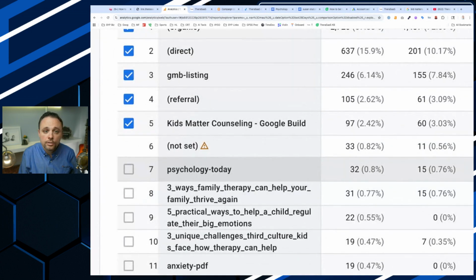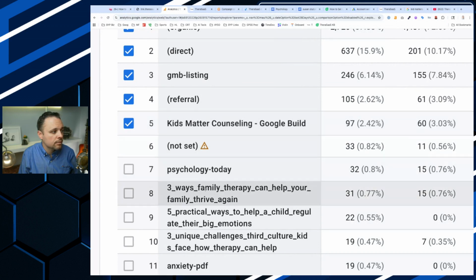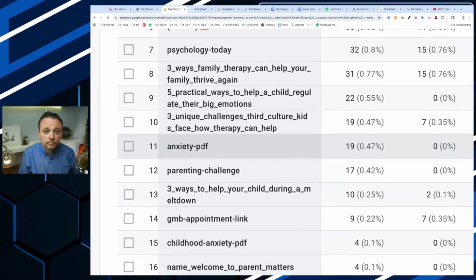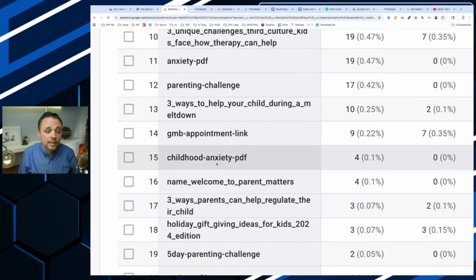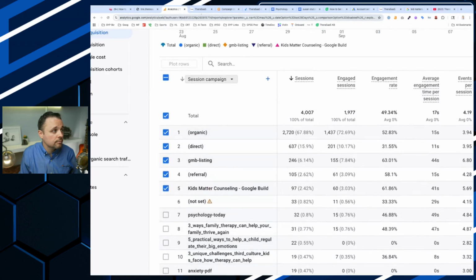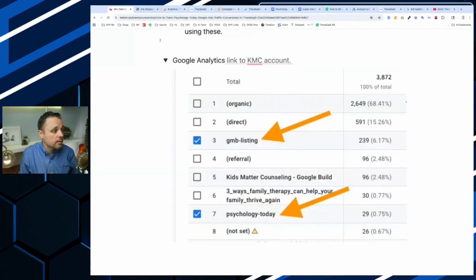You can see we have Psychology Today, and Google. This is a Google ad campaign here. Something not set, not sure what that means. But these are actually newsletter campaigns, so these might be automated newsletters that we have set up. Here's a PDF that we gave, and they're coming from this PDF. Google doesn't automatically do this. These are things that I've set up to be able to track in Google Analytics, and TheraSaaS will also track these too. So I just want to show you a little bit of what this looks like on the analytics side. Let me get back to my talk here.